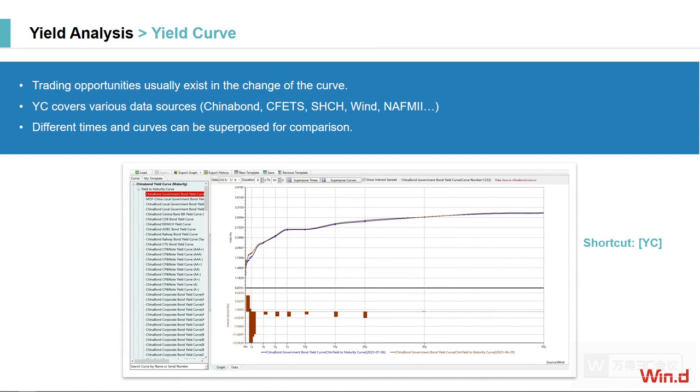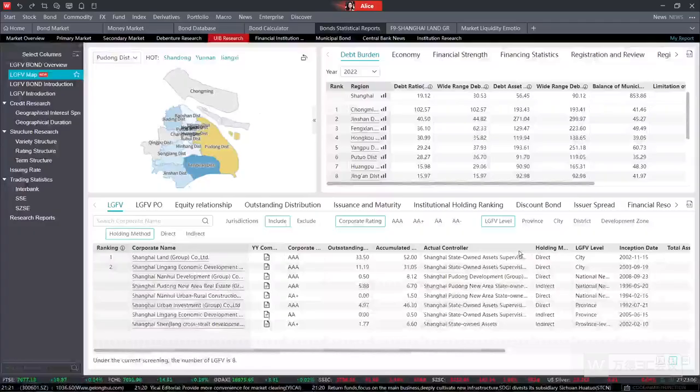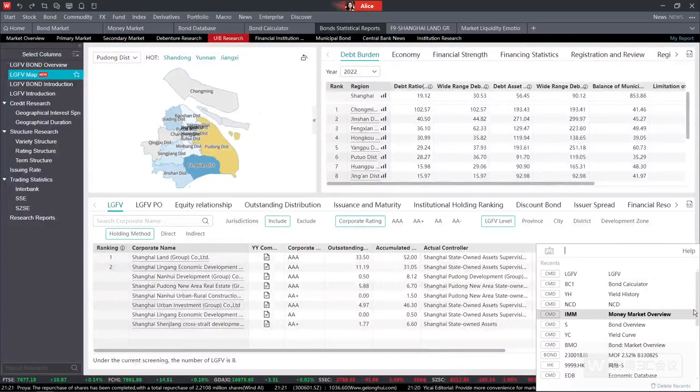Then we would like to introduce the yield curve. If you are going to find more trading opportunities with the changing shape of the yield curve, the yield curve sector is also a good tool for the bond trader. The trader may use the curve becoming flatter or even steeper to build up a trading strategy as their forecast. So we can enter the shortcut YC, the yield curve sector, to find the shape of the different curves and any trading opportunities.